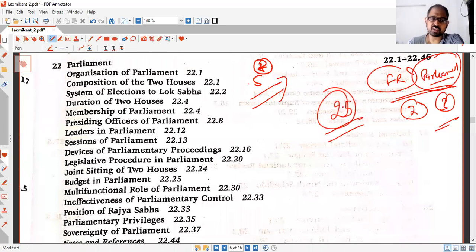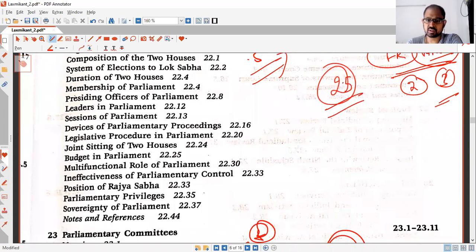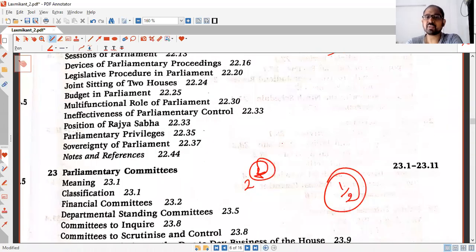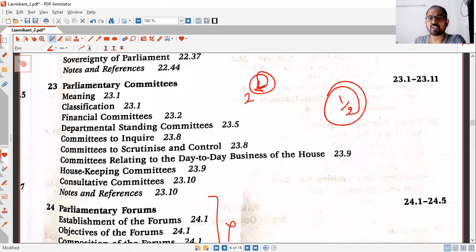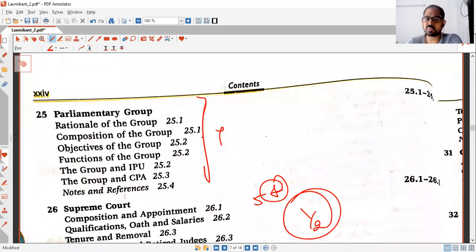So in this chapter, joint sitting, budget, everything you should know, duration, the various, zero hour, what does it mean, and presidents and everything. Then parliamentary committees, it is again a 2-star, not very important. You can read through, and for mains, it is a bit important. So at that time, you can look into it. Parliamentary forums, not important. Parliamentary groups, not important.